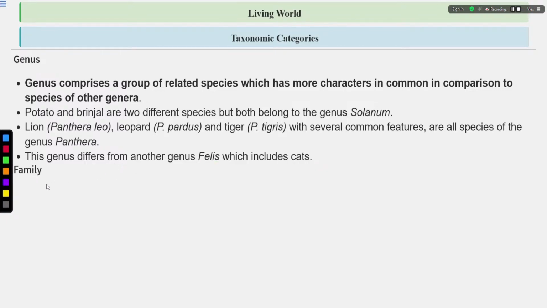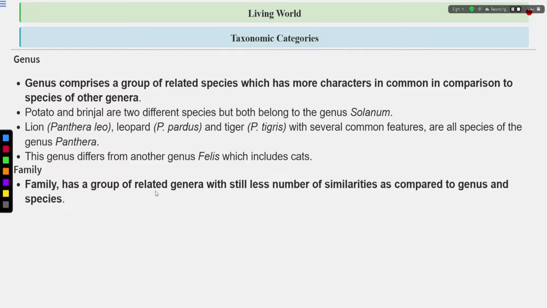Now let's talk about the family. Family has a group of related genera with still less number of similarities. So as we are moving up from species to the kingdom, the number of similarities, number of shared characteristics decreases. So family is a group of related genera with still less number of similarities compared to genus and the species.